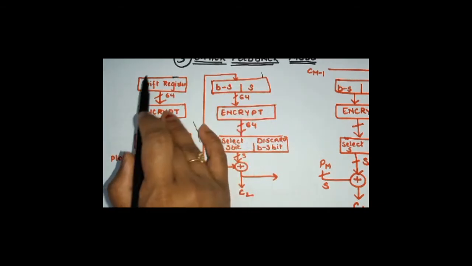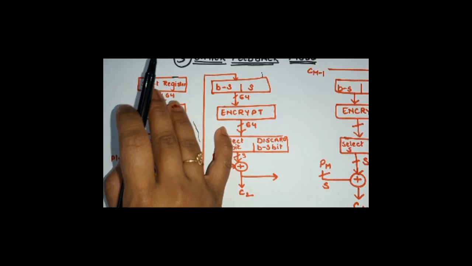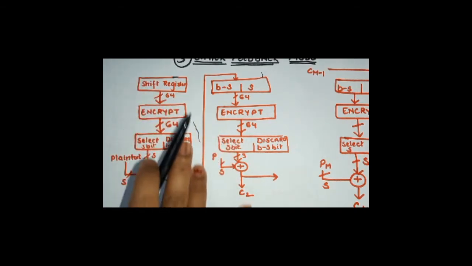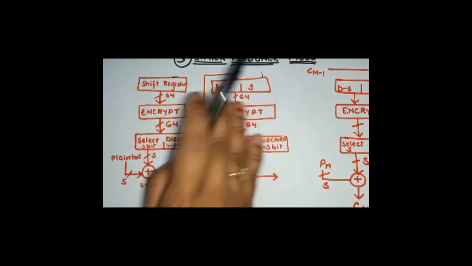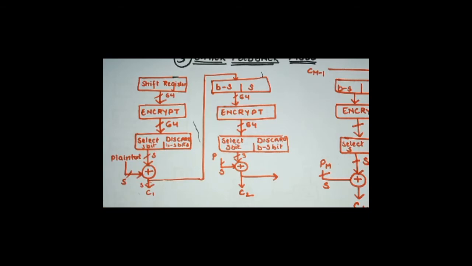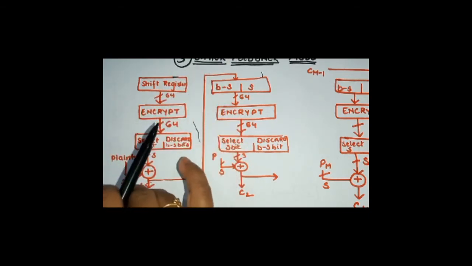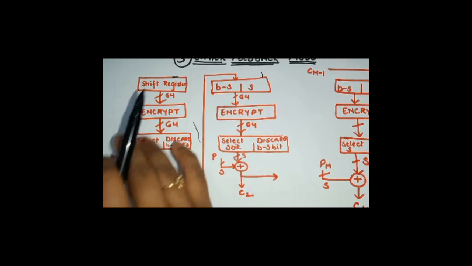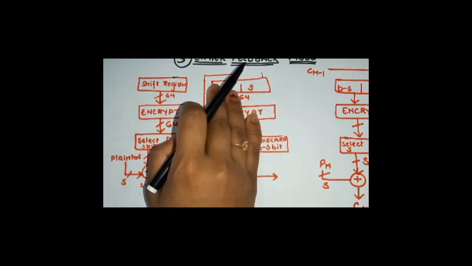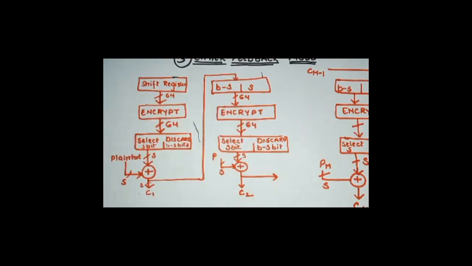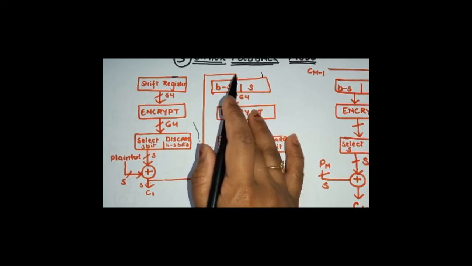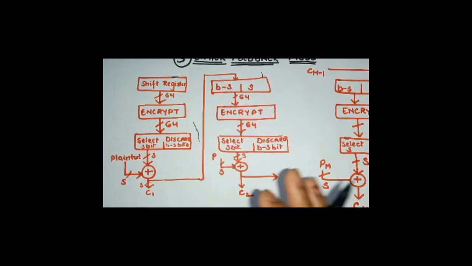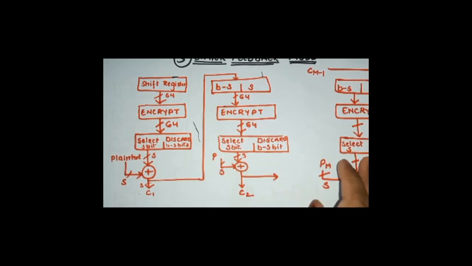In simple words, shift register was having certain value, right? If you insert some more bits to the shift register, what will happen? Whatever was there in the shift register will now shift to the left side, right? And ciphertext of the preceding value will now be loaded into the shift register. Okay, so this cipher block is going to be fed to the top register by shifting the already present data to the left, and continue the operation till all the plain text blocks are processed similarly.